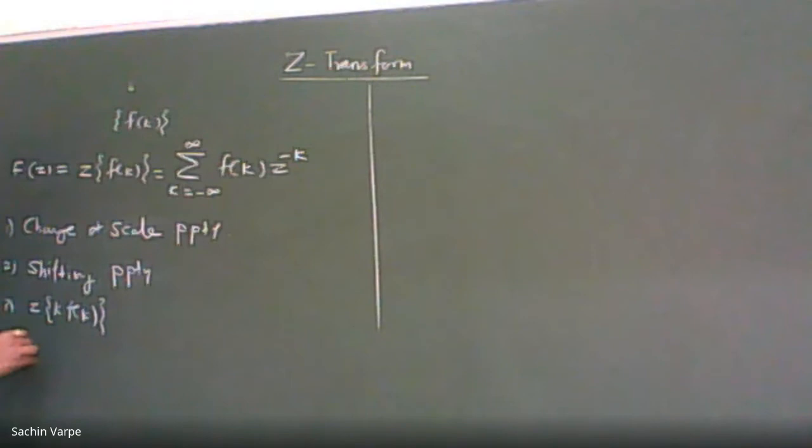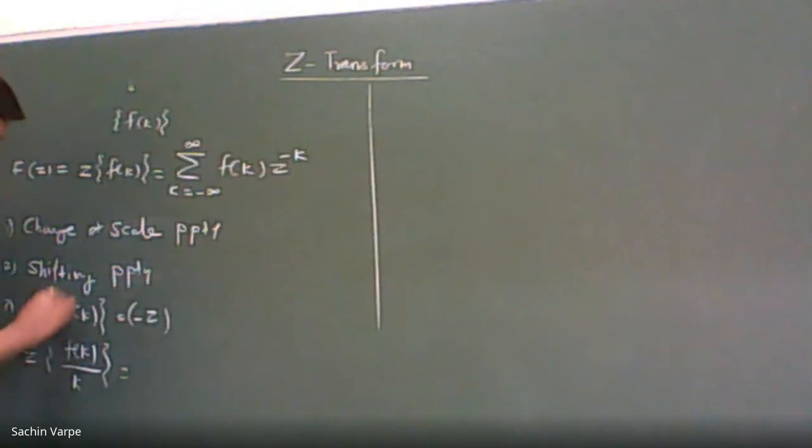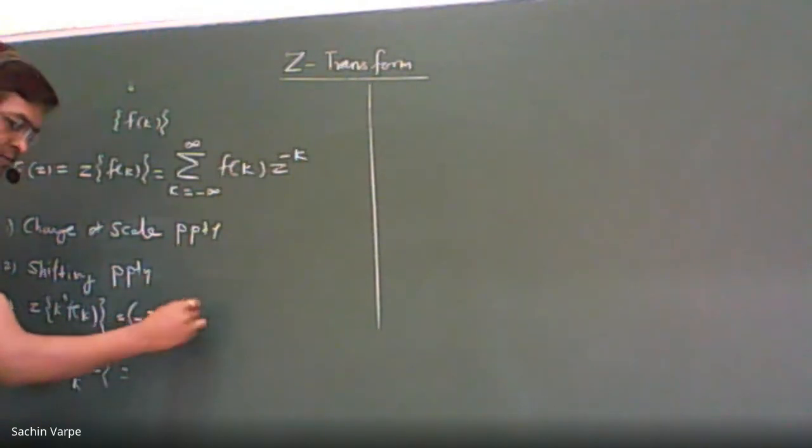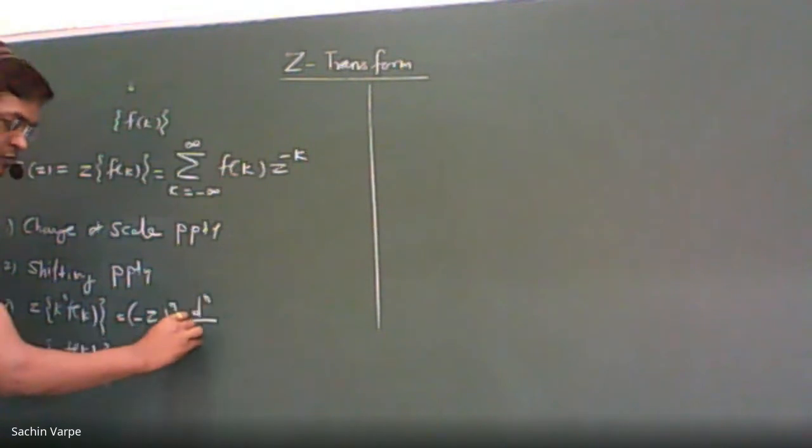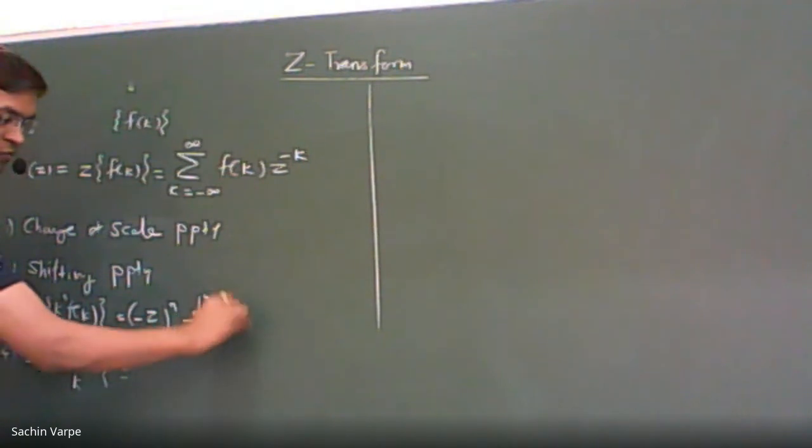Then the fourth property is division by power of k, that is the transform of f of k by k, or k square, or k cube, and so on. What is there on the right hand side? In case of multiplication by power of k, if it is k raised to n times f, we have minus z to the power n times the nth derivative of F of z.